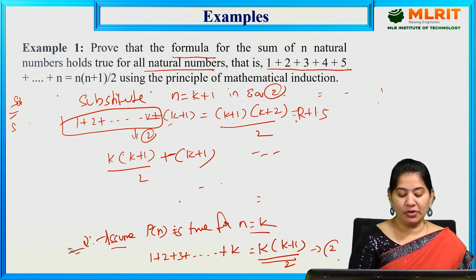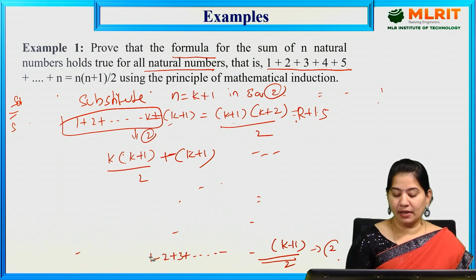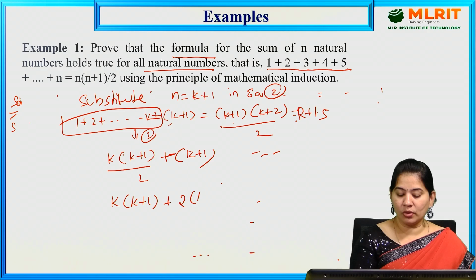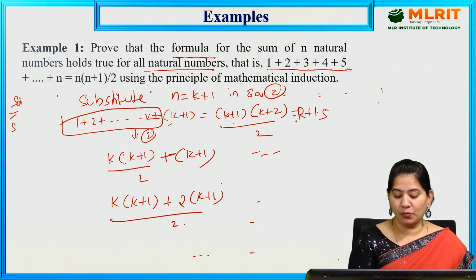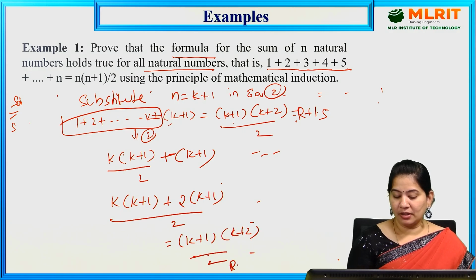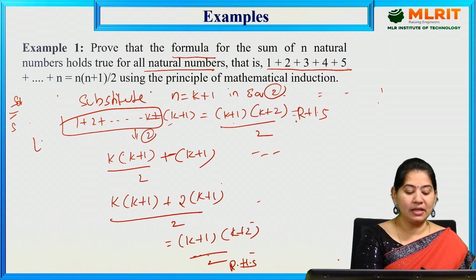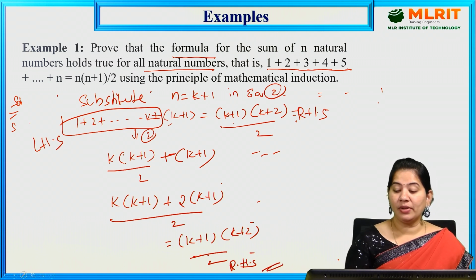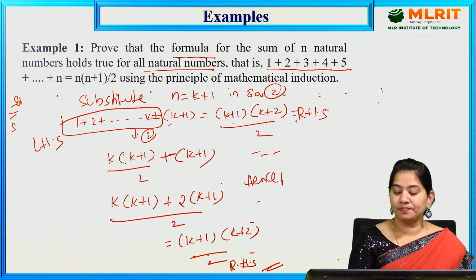So just substitute here. What you will get is k into k plus 1 plus 2 into k plus 1 by 2. If you observe, k plus 1 you can take common, then you will get k plus 2 by 2, which is nothing but the RHS. So this is LHS and you have solved until you got RHS. Then we can say that it is hence proved.